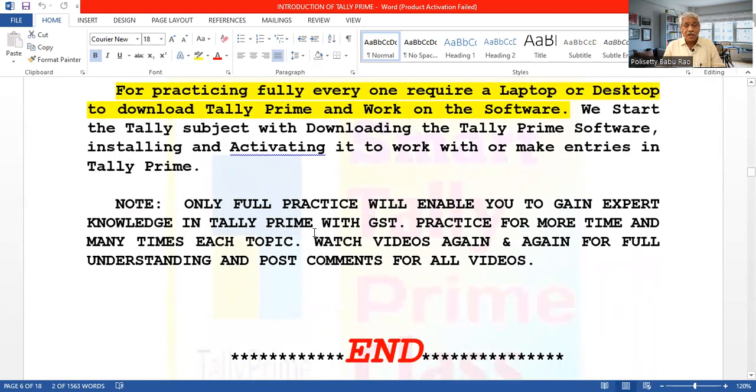And only full practice will enable you to gain expert knowledge in Tally Prime with GST. So only full practice will enable you, and then only you will be able to gain expert knowledge in Tally Prime. So practice each topic for more time and many times, and watch the videos again and again.